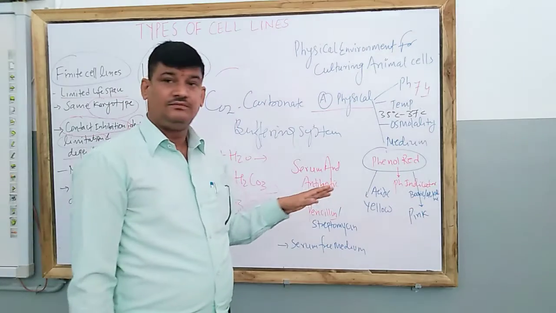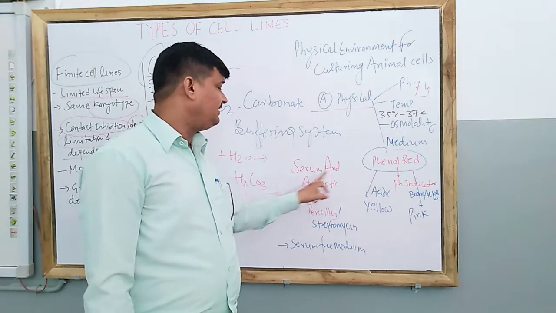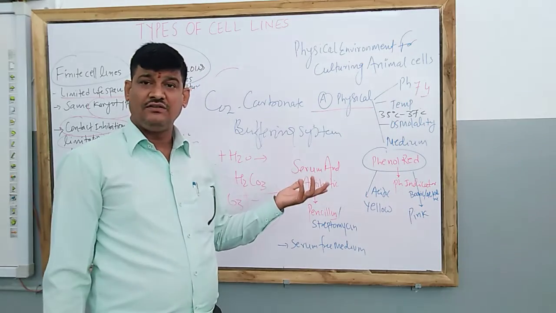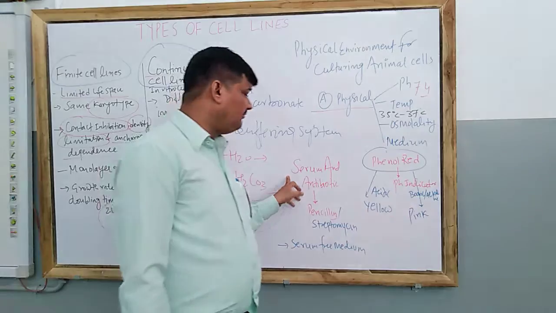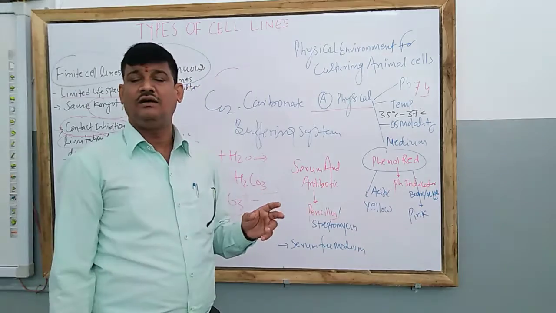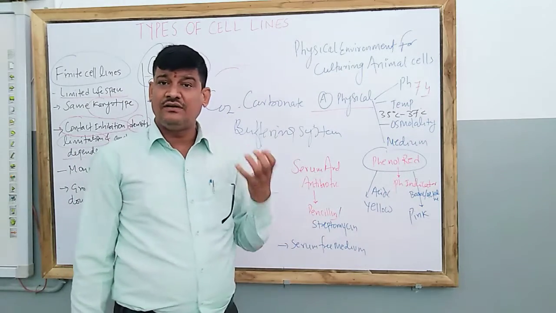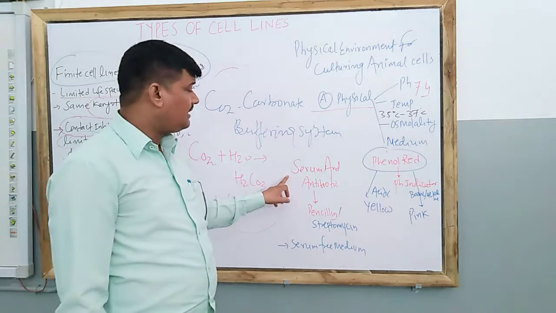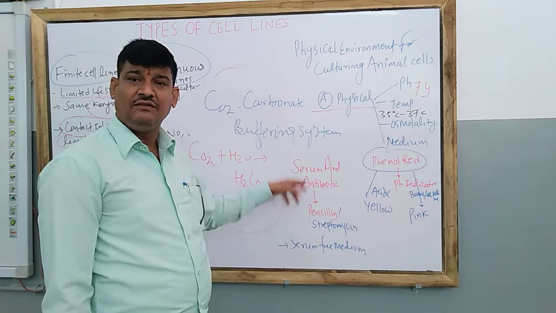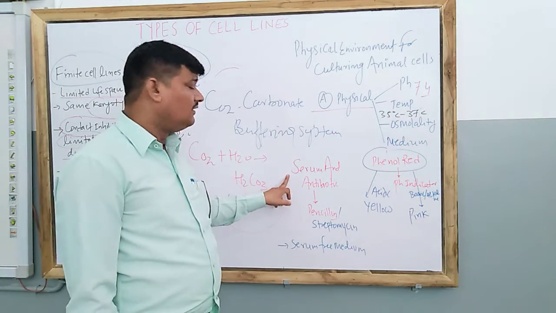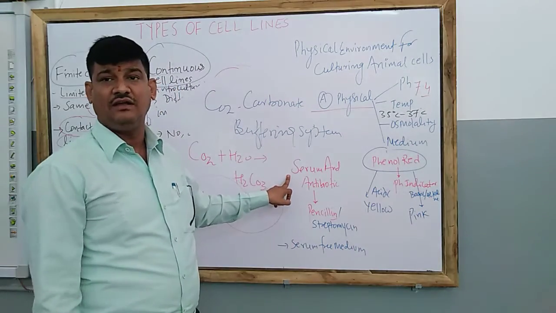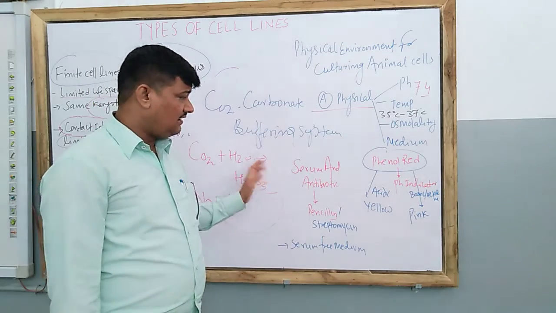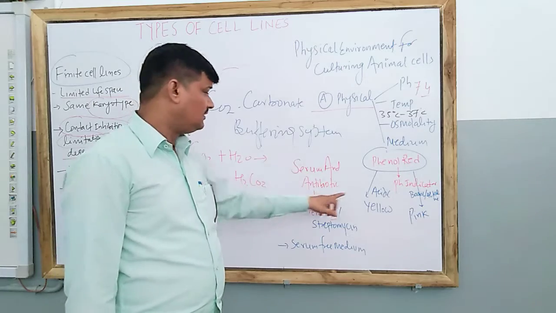Apart from that, nowadays serum and antibiotics are also added. You know what serum is. Actually, serum is a fluid that is produced after the clotting of blood, and that serum is the hub or reservoir of a number of antibodies, amino acids, glucose, proteins. It means all the required material which is essential for animal cell growth culture is present in the serum. Therefore, it is used.